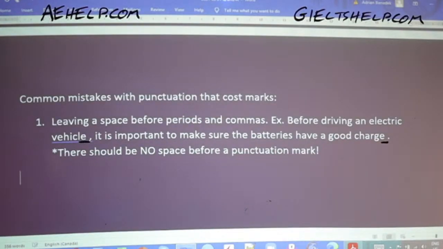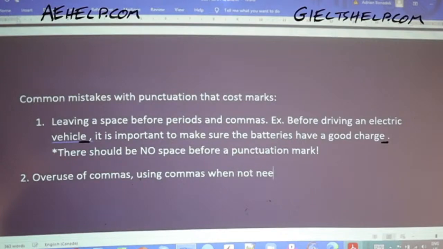Another common mistake, Deepika, that I see is an overuse of commas. Another way to say it is using commas when not needed. The technical term, if you want to know it in writing, is a comma splice. I'll give you an example of this one as well. Often a student will write a sentence that's something like this.